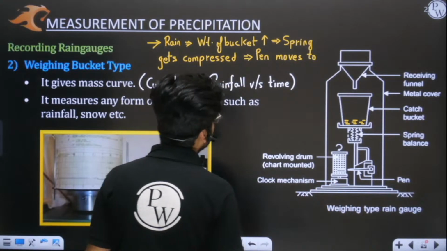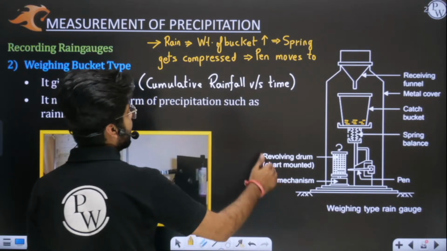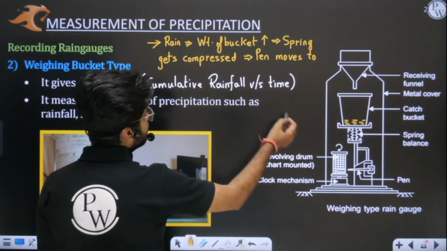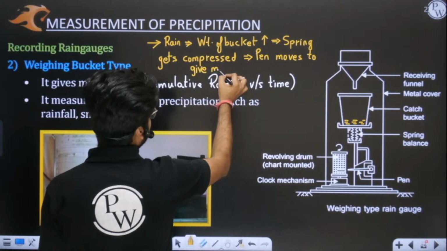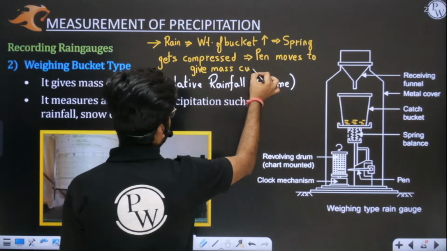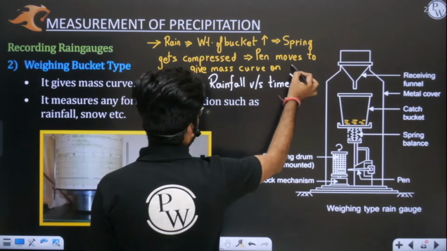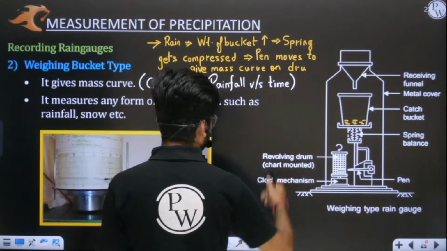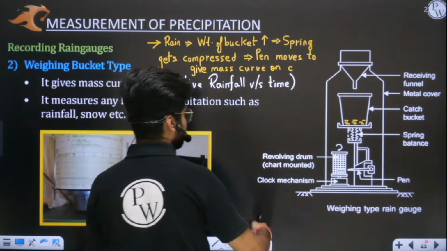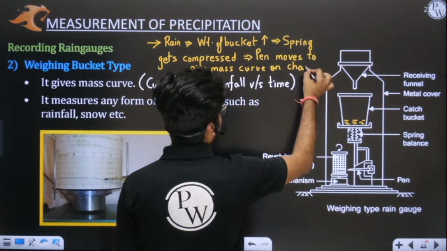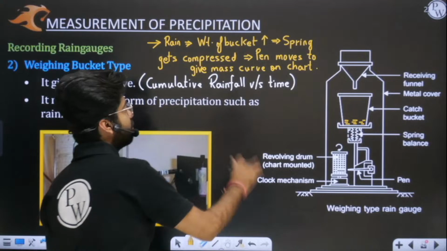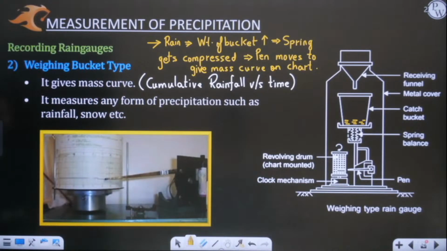You need to understand, so the pen moves to give a mass curve on the revolving drum, or on the chart which is mounted on the revolving drum. So I hope the mechanism is fully clear to you.